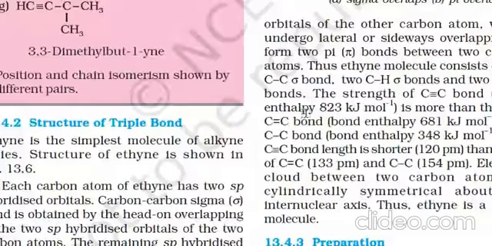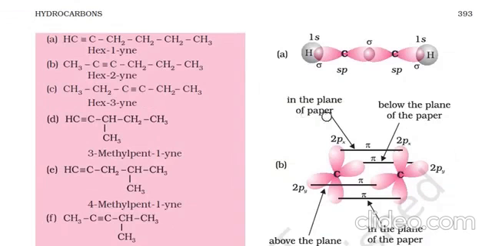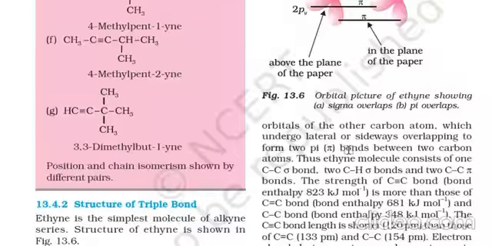What is the structure of the triple bond here? The structure of the triple bond is like this. Two sp hybridized carbon atoms form a sigma bond with each other, and each forms a sigma bond with one hydrogen. The remaining 2px and 2py orbitals form the pi bonds, consisting of two pi bonds, and the formation of a triple bond takes place here.